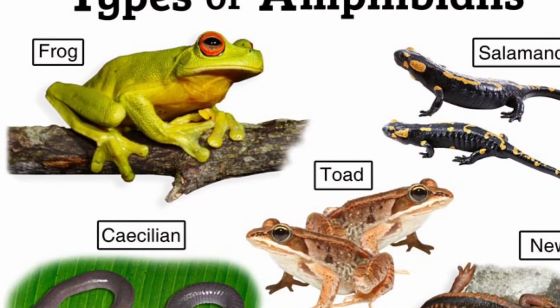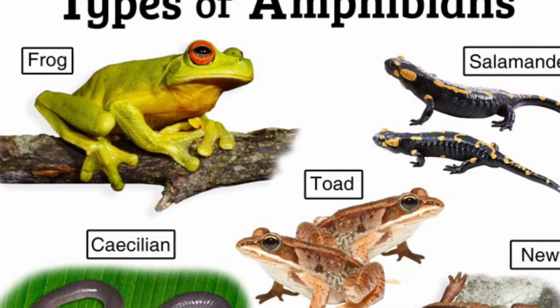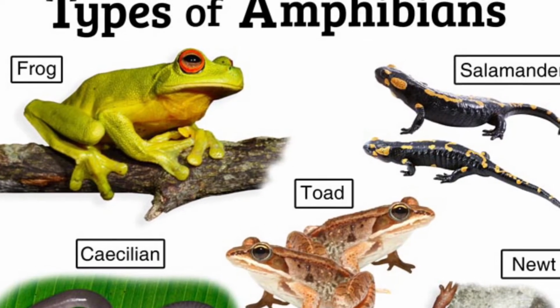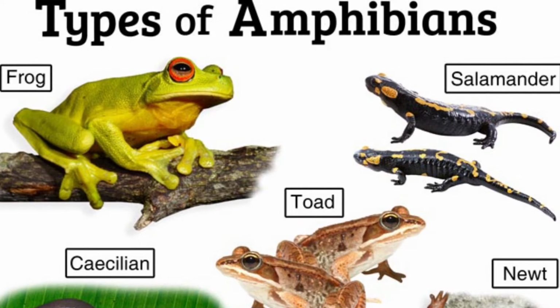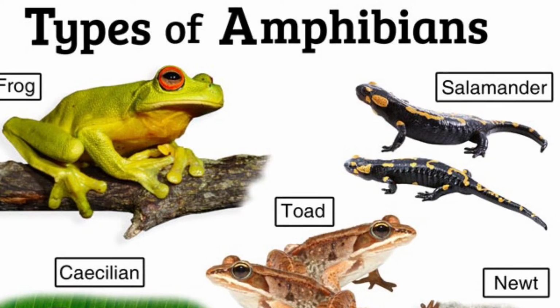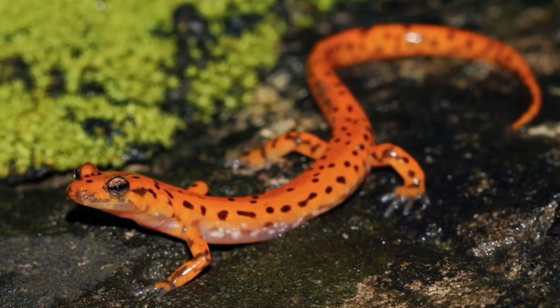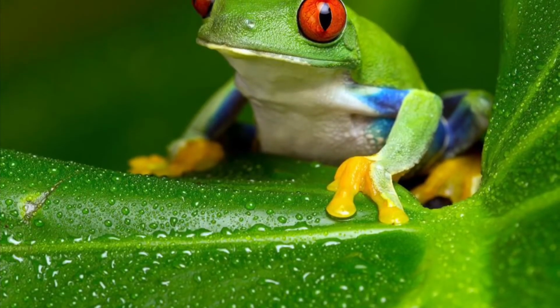Amphibians are a group of animals that live on land and in water. Most amphibians have smooth, damp skin. Amphibians usually hatch from eggs in water. Then they move to land when they are adults. Salamanders and frogs are amphibians.